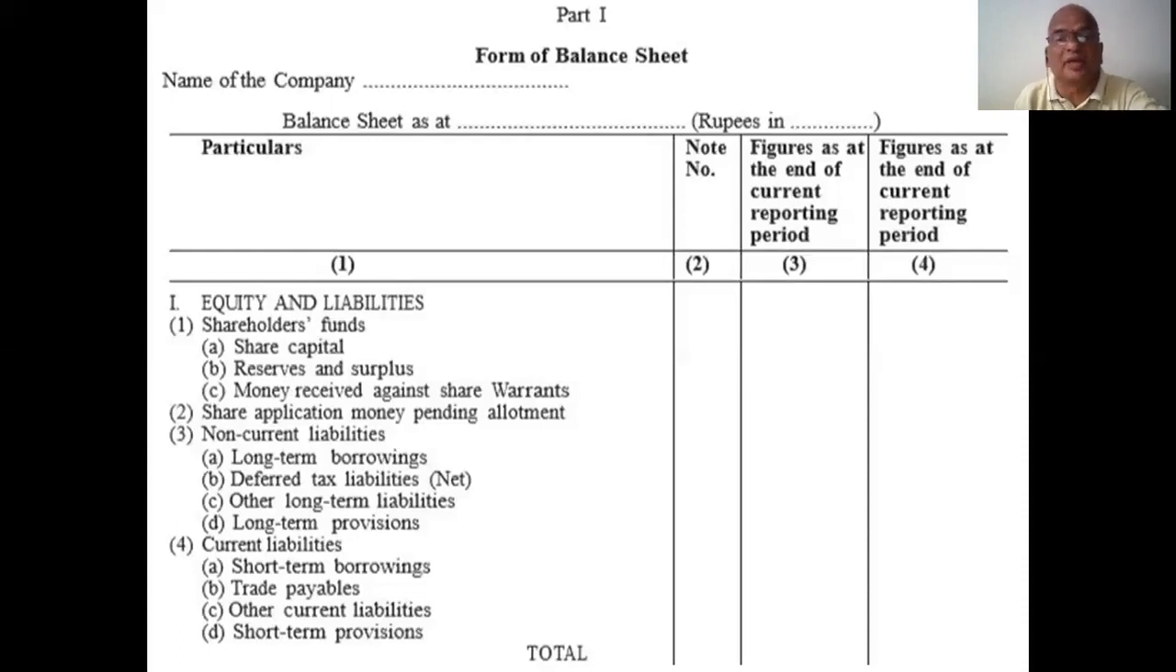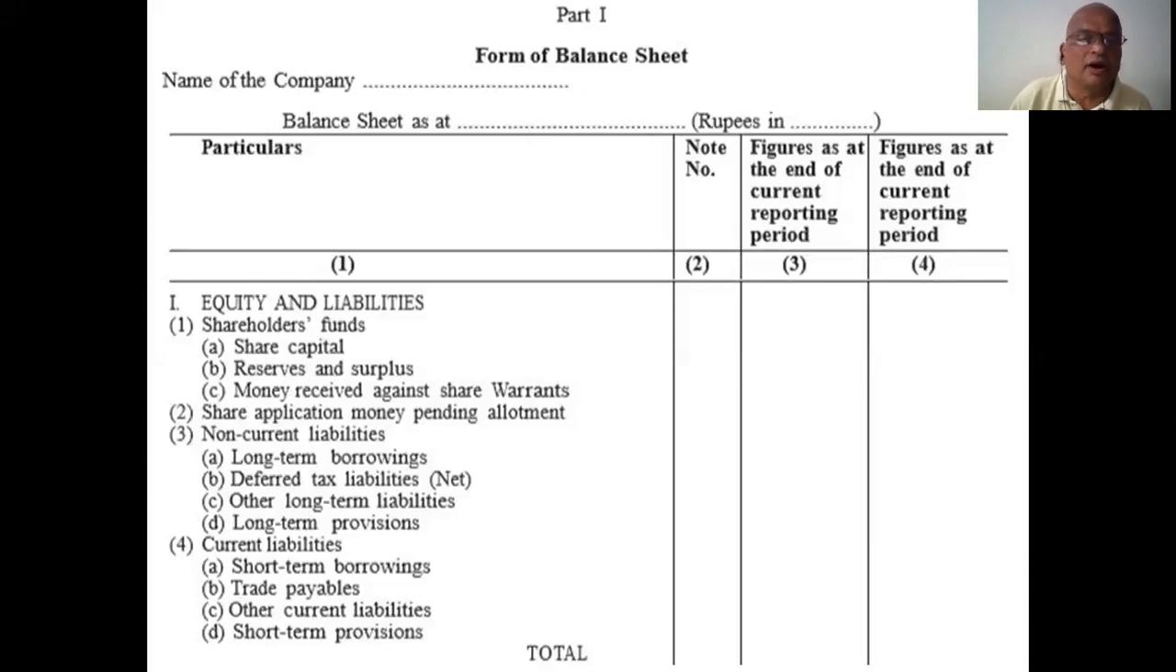In a problem, they give different headings. All these headings must come under this main heading, shareholders funds. Next, the second item, share application money pending allotment. If any amount is pending at the allotment stage, first call stage, second call stage, or any call, it must be mentioned here. That is the second item. Third one, non-current liabilities.